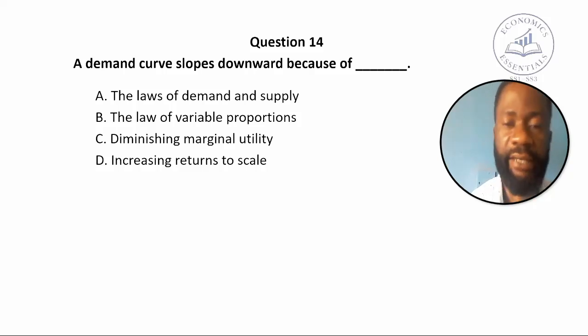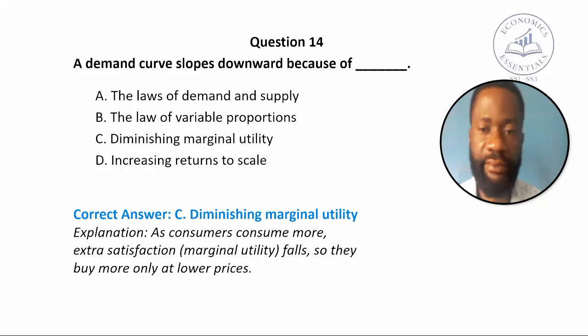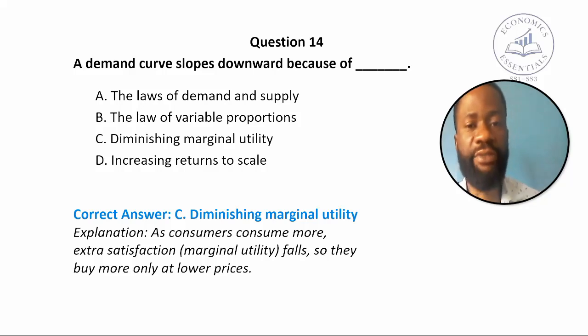The correct answer to the question is C. Diminishing marginal utility. Meaning, as a consumer consumes more of a particular commodity, extra satisfaction, which is marginal utility, falls, so they buy more only at lower prices.